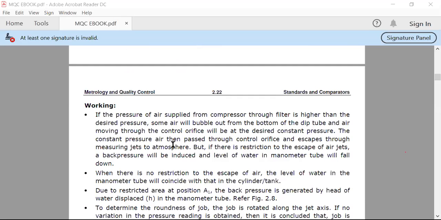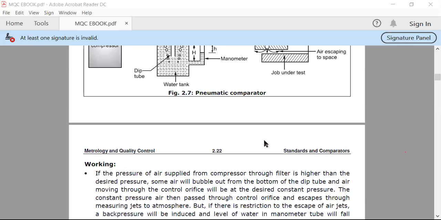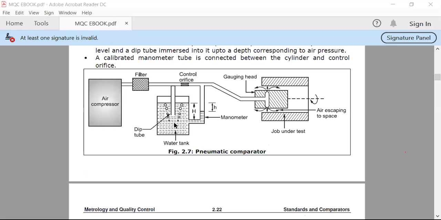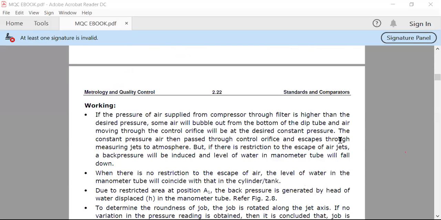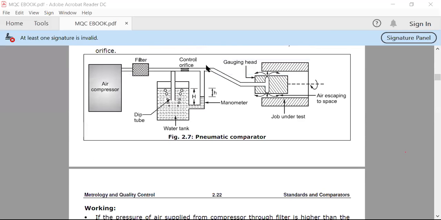The constant pressure air then passes through the control orifice. Whatever the excess air pressure may be, it enters this water tank, and a constant air passes through the control orifice. Okay, the control orifice controls the pressure of that air, and the controlled pressure air passes through this control orifice and escapes through the measuring jet to the atmosphere. Okay, so this will escape from the measuring jet to the atmosphere.